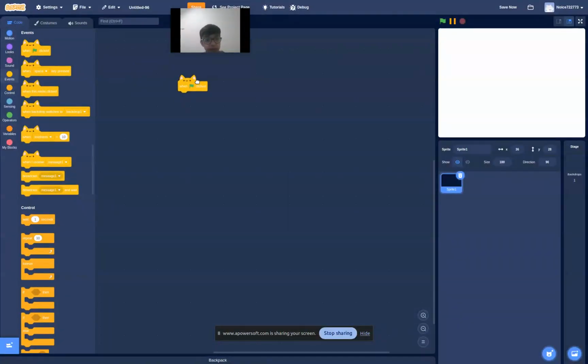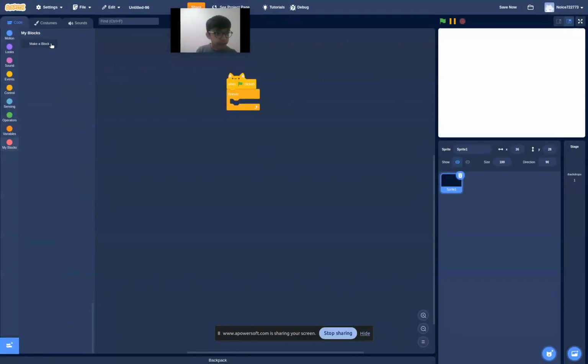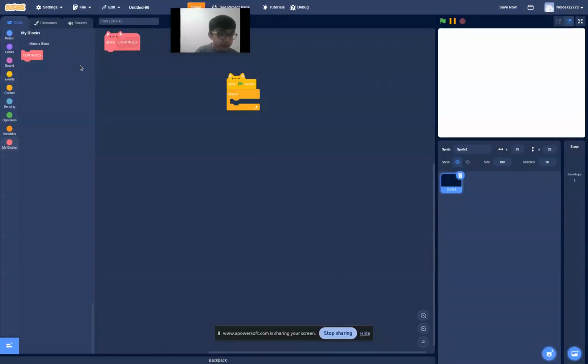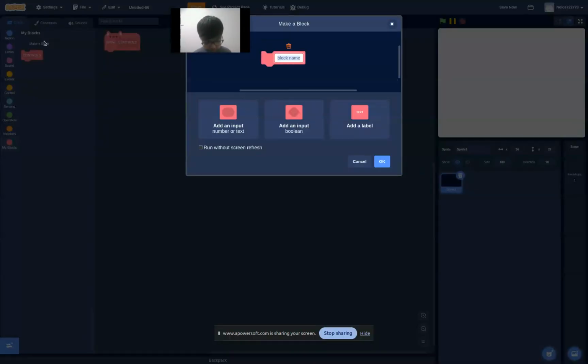Take out a when green flag clicked. Forever. Sorry. Not controls. It's supposed to be controls. When we've got screen refresh, now add this controls in here. So make a new block. Call this 2D rectangle.